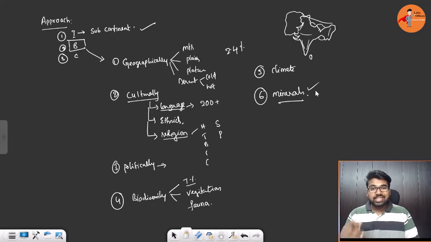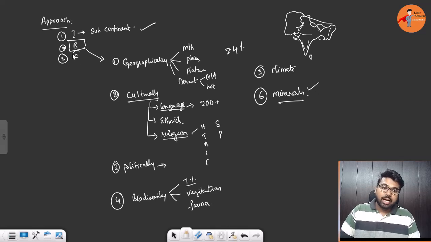Okay, so this is where we again highlight that we have the diversity, but we fall short of being called a continent because of the lack of size and lack of self-sufficiency in all of them, and that is the reason why India is regarded as a subcontinent. That is where our conclusion is going to happen.